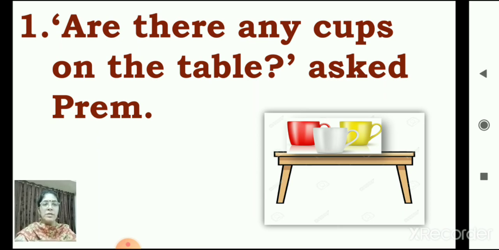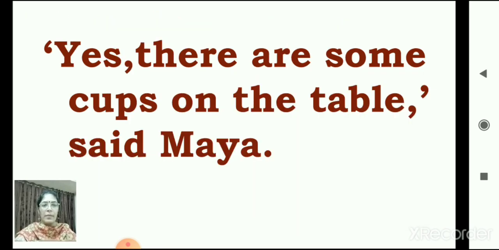Yes, it's very important in the spoken English language. We have to improve our spoken English. So we have to be very careful how to answer. Let's see. Yes, there are some cups on the table, said Maya. Yes, in the direct speech, we are putting the words in the inverted comma.